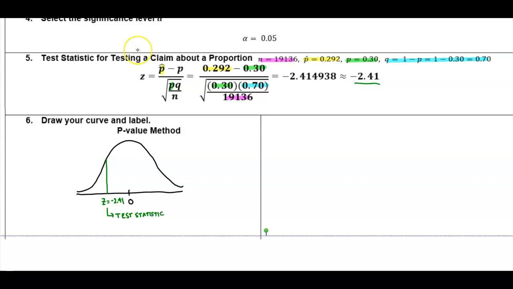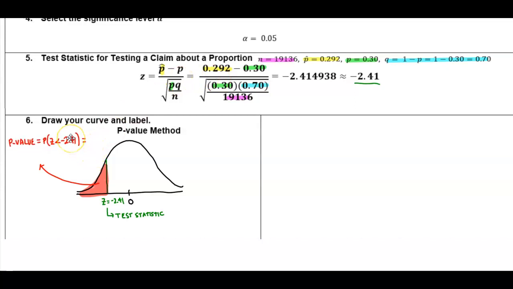Okay, and so what we want to be able to do is find out the area or the probability to the left of that, which is going to represent our p-value. Therefore, the p-value is going to equal the probability of Z being less than negative 2.41. We can determine this by using the table or StatCrunch. We're going to use StatCrunch.